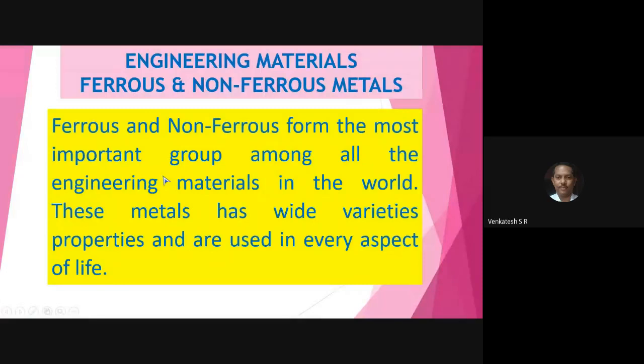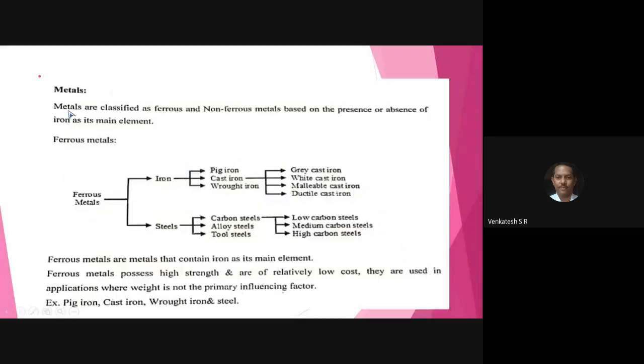Last class we discussed engineering materials broadly classified into two, ferrous and non-ferrous. The iron family, steel, all those things belong to ferrous, and other than iron, all the metals belong to the non-ferrous group. Next, come to the point. That's the classification of metal, that is classified into ferrous and non-ferrous metals.